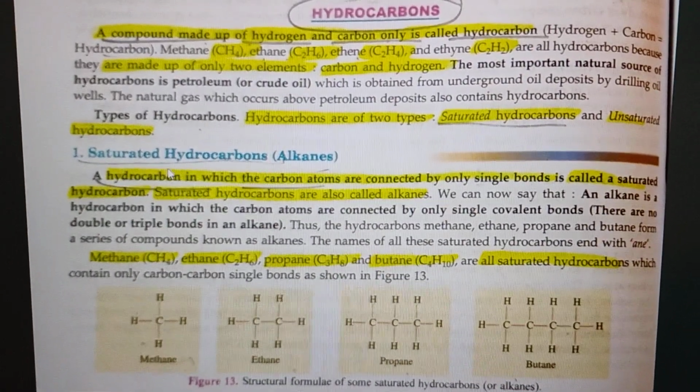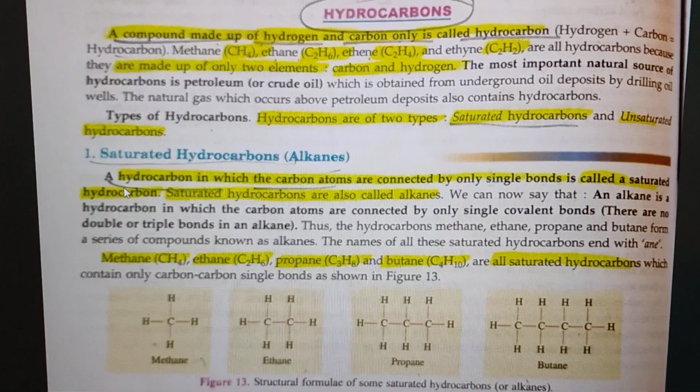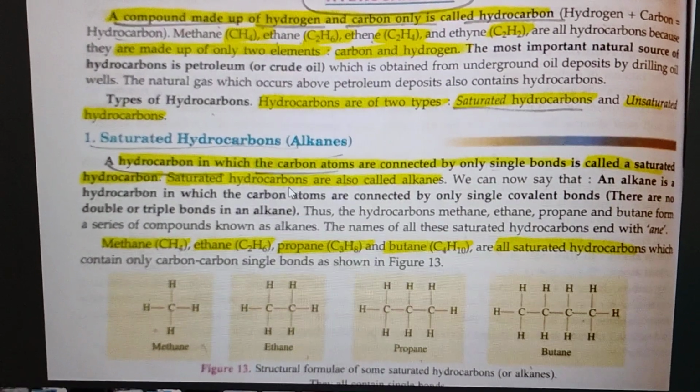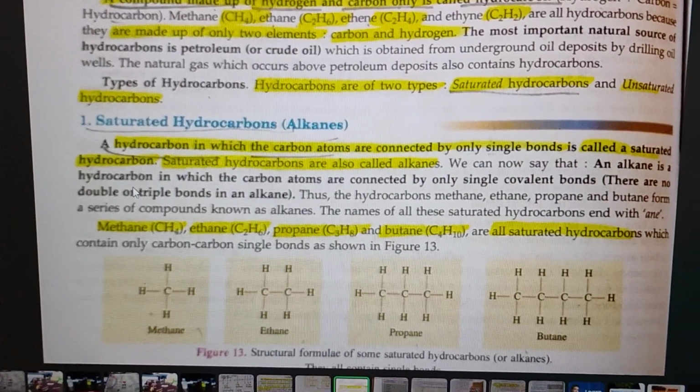Let's discuss saturated hydrocarbons, which are called alkanes. A hydrocarbon in which the carbon atoms are connected by only single bonds is called a saturated hydrocarbon.